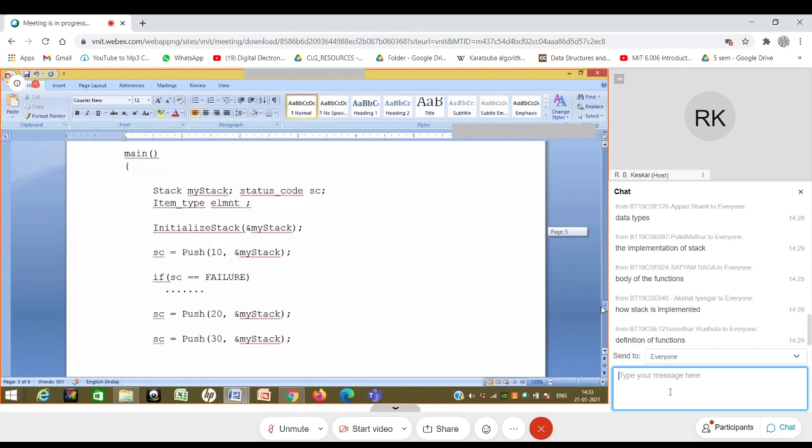Tomorrow I change the implementation of stack from array to linked list, which I'm going to do perhaps by next week. When we do that, this code does not change. This code just remains as it is. And at that point, you would realize what we have exactly done. The implementation can change, but this code remains. And why does it remain as it is?